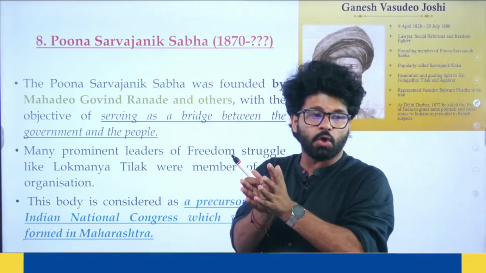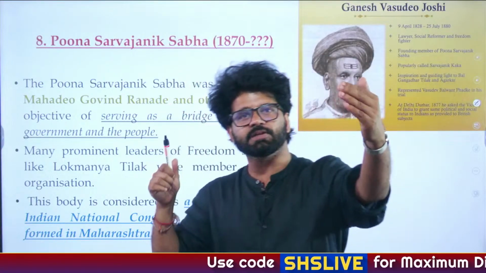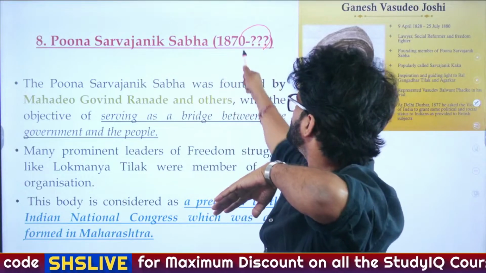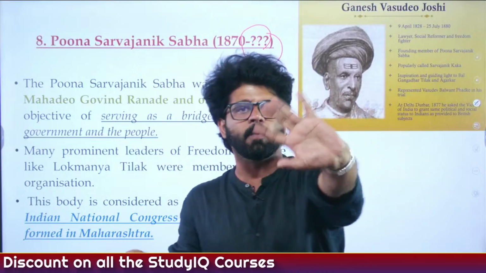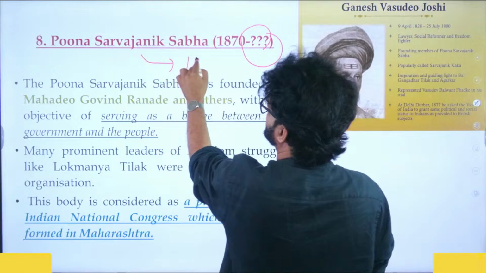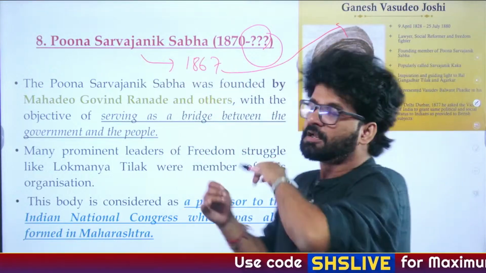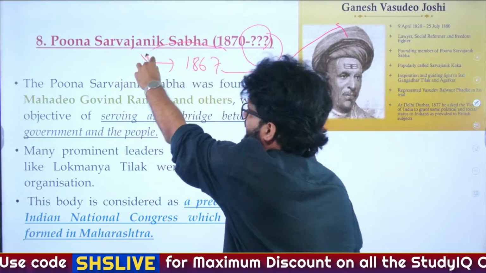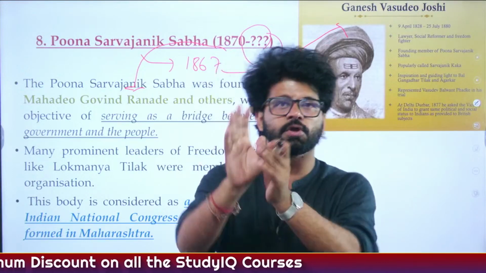12 most important organizations before INC. We are talking about the 8th most important organization. We have come to Western India now. Pune Sarvajanik Sabha. There is a question mark related to the date of formation. There are two theories. One theory states that Pune Sarvajanik Sabha was formed in 1867 by Ganesh Vasudev Joshi. The second theory says that no, sir, it was formed in 1870 by Mahadev Govind Ranade. So there are two interpretations, two theories.